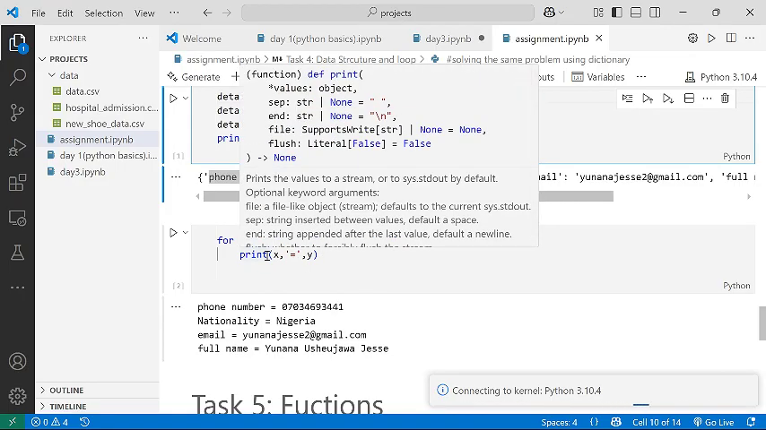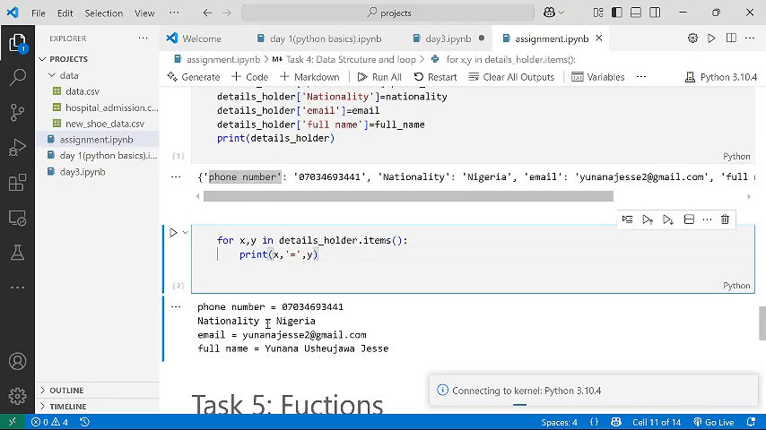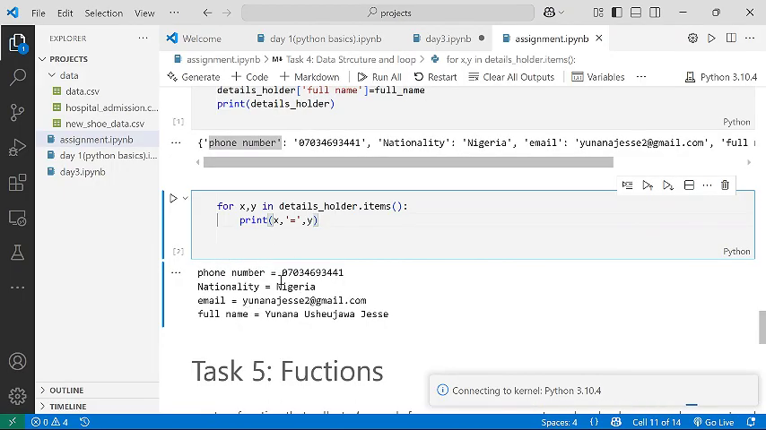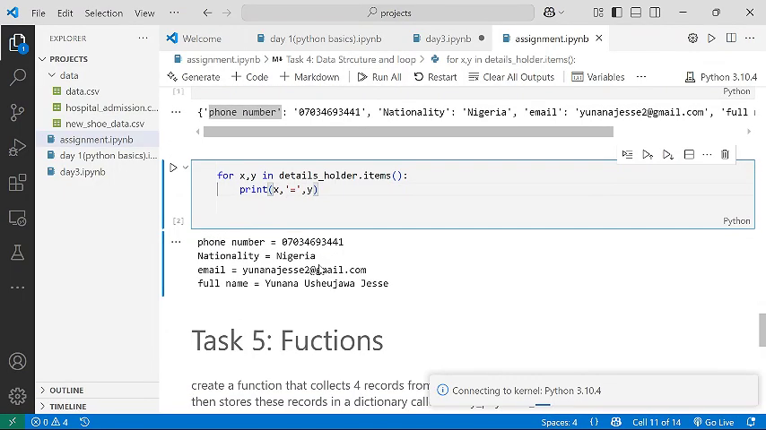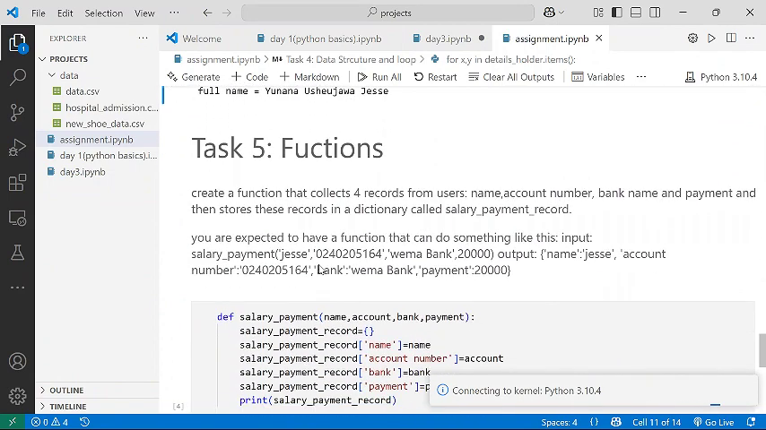I should say phone number equal to, then you should output the phone number. Name equal to, you should output the name. So that was why I did it like that. And then I ran it. You can see it outputted it in that format. So that is that for task 4.